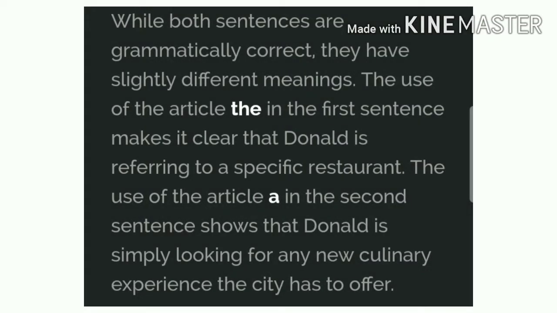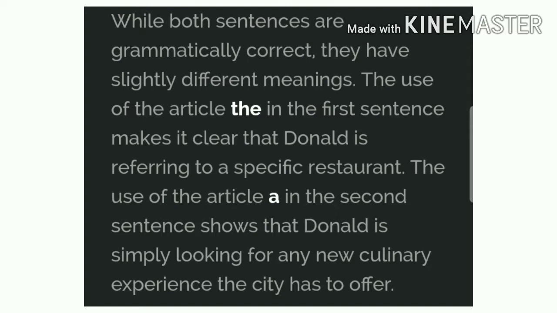So, while both sentences are grammatically correct, they have slightly different meanings. The use of the article the in the first sentence makes it clear that Donald is referring to a specific restaurant.